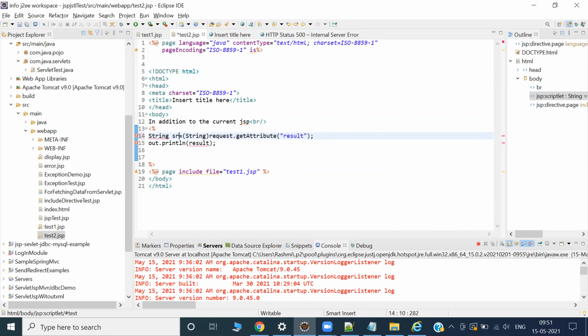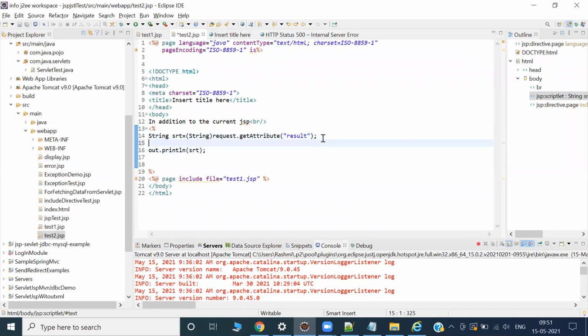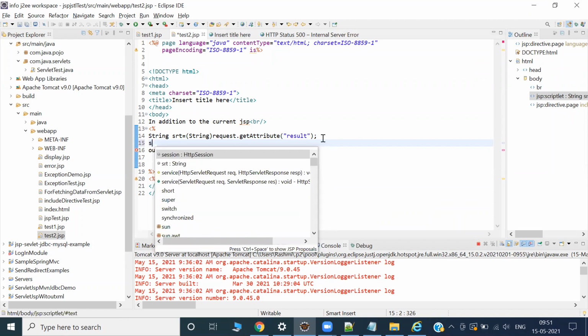String. It's not stored, sir. Okay. There's no error, it will go to our out.println. Let me give System.out.println. System, it will work.